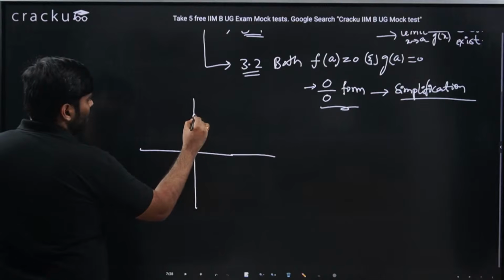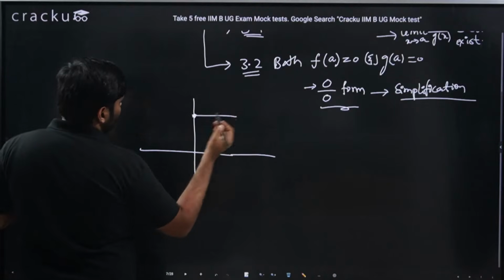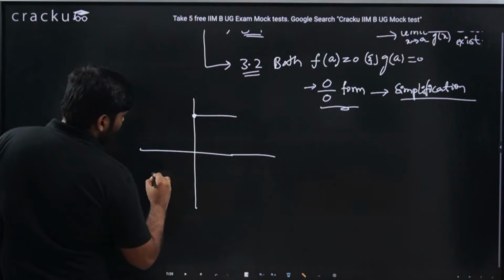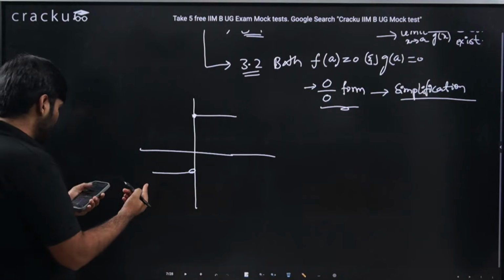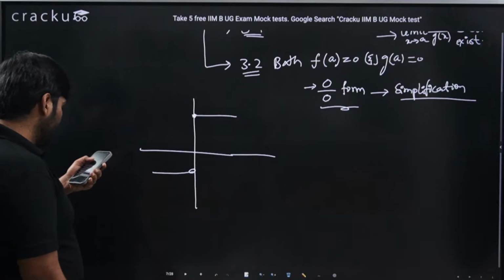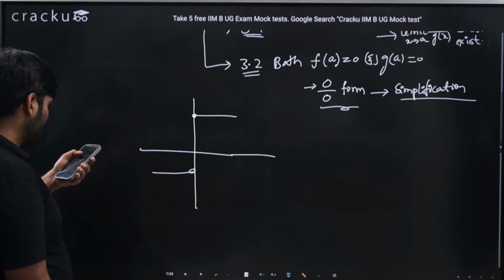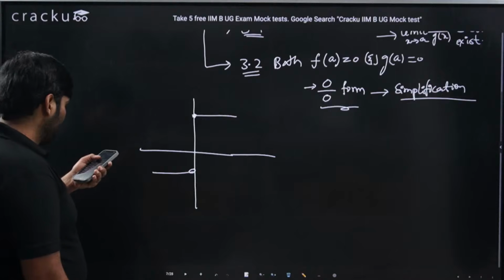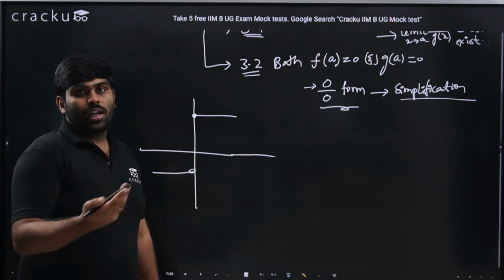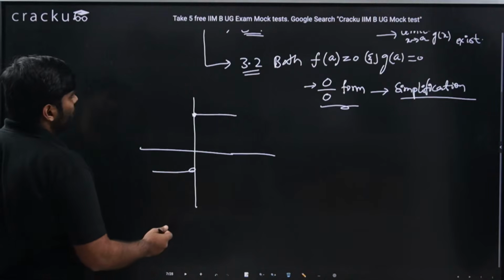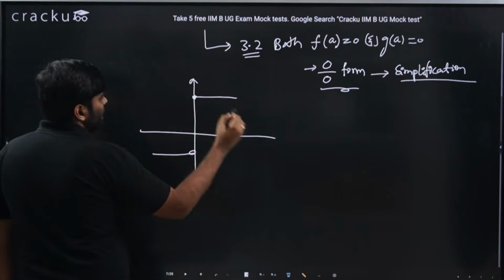I want to deal with x equal to 0. Let's say the graph is something like this. I hope you understand this graph. If there isn't a discontinuity at the point you're checking in the limit, then directly substituting will also get you the answer. Exactly, one of your peers mentioned that, and that is what I'm explaining.